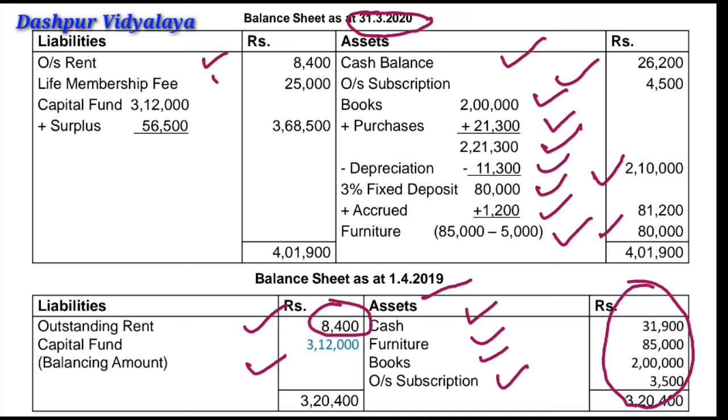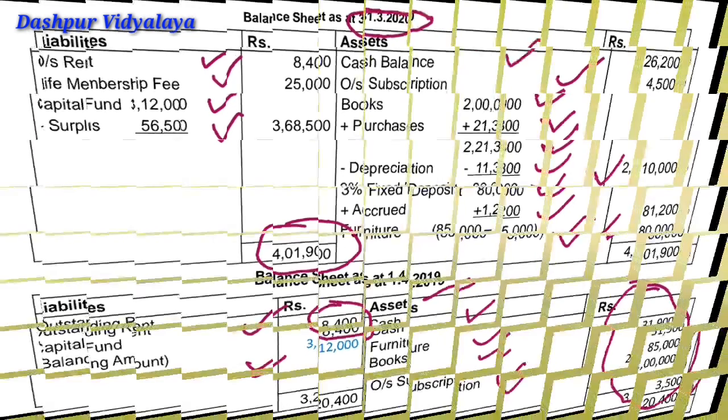Life membership fee is also a liability. Then capital fund we are given 3,12,000. Subscription for the current year, that is 56,500, will be added. Total of both the sides will be equal, and this way the question will be solved. Thank you, students.